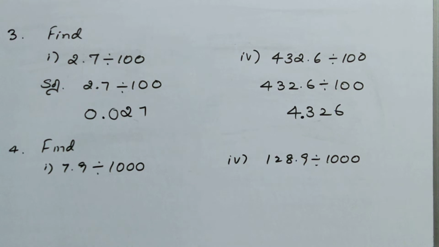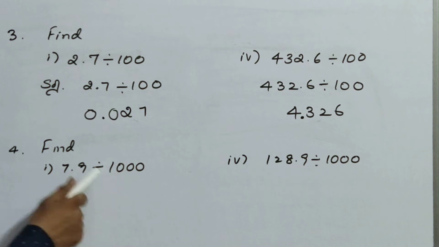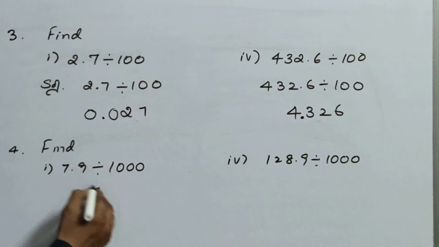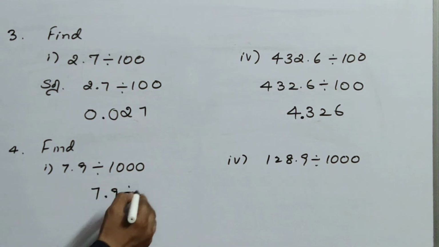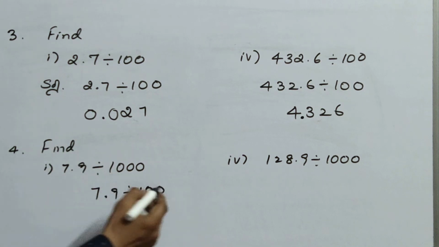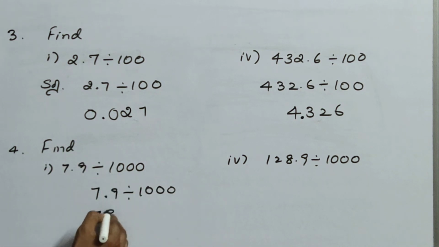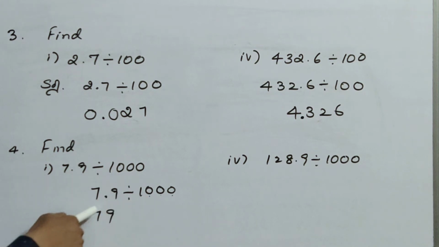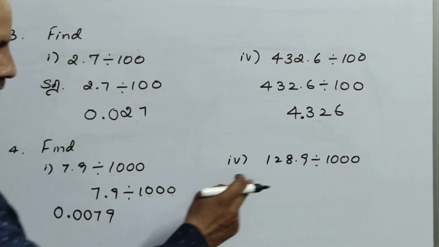Okay, now see the next question, children. Find 7.9 divided by 1000. How will you write the answer? First write 7 9. Now how many zeros? 1, 2, 3. But the decimal point started at 7, so from here 3 digits you have to leave. 1, 2, 3. That means the point will come here. So 0.0079.